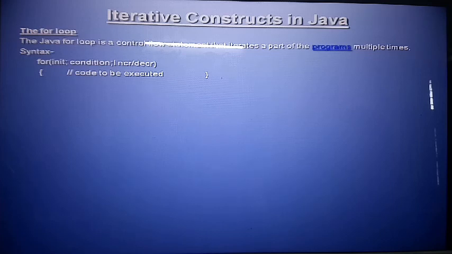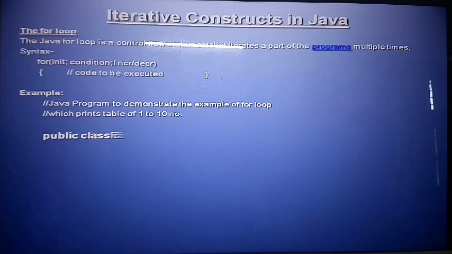For loop: initialize the value, where initialize means data types, int, float, whatever. Condition means I give the condition, true or false, and then increase the value a and b, increment and decrement. And the statement. Okay, I will explain with the help of an example.